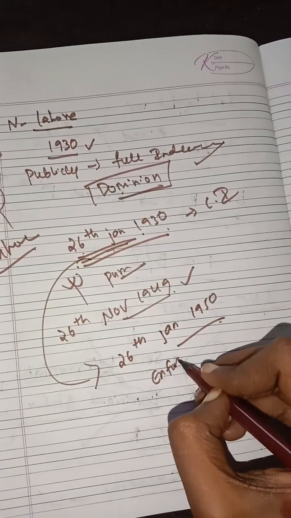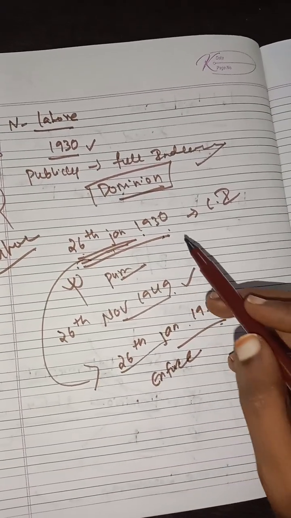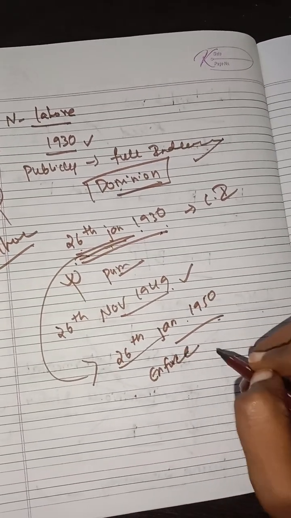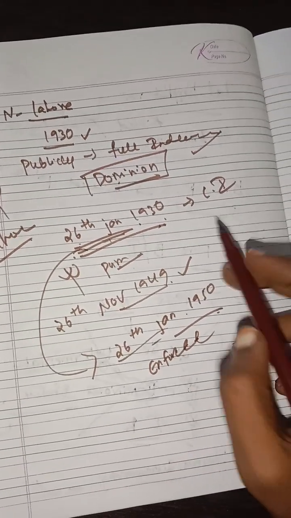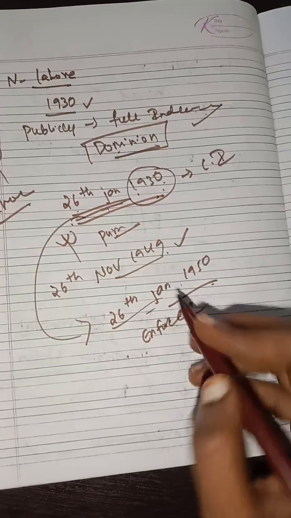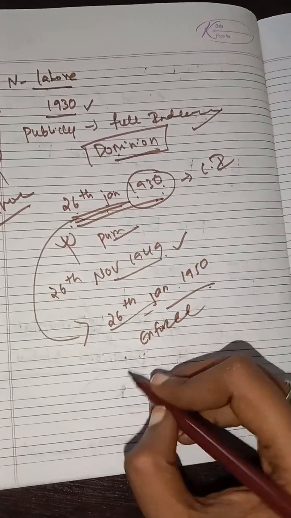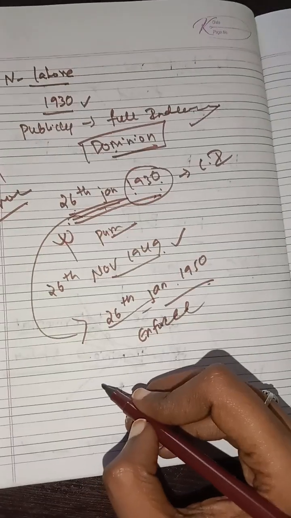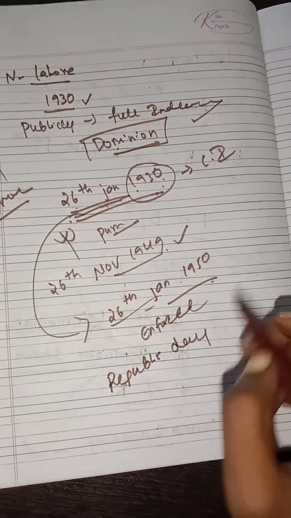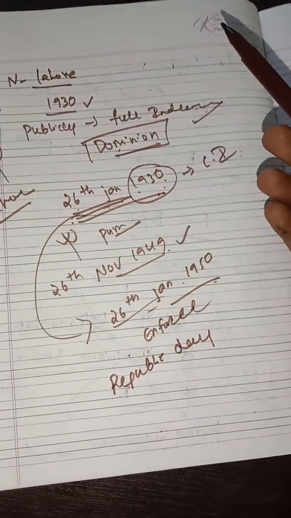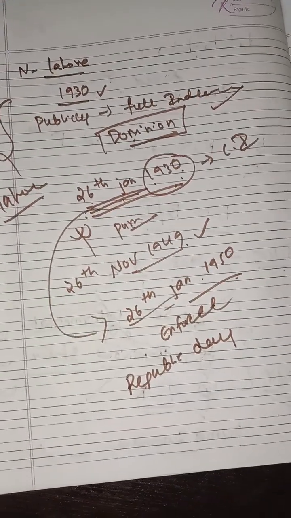So we waited to 26th Jan just to remember Purna Swaraj. We enforced the constitution on 26th Jan 1950, which we also celebrate as Republic Day. Okay, so in Lahore in 1930, Nehruji publicly announced that we want full independence.